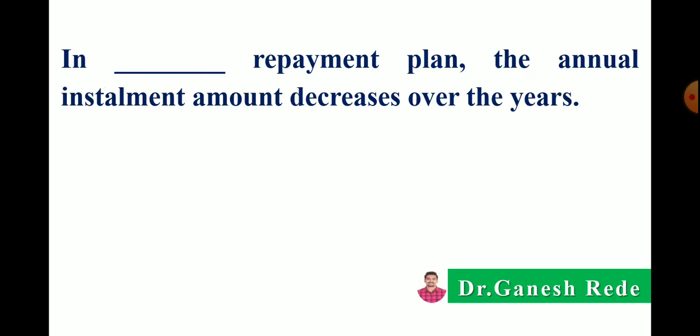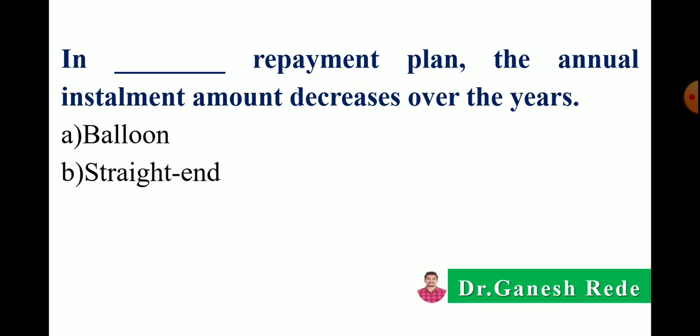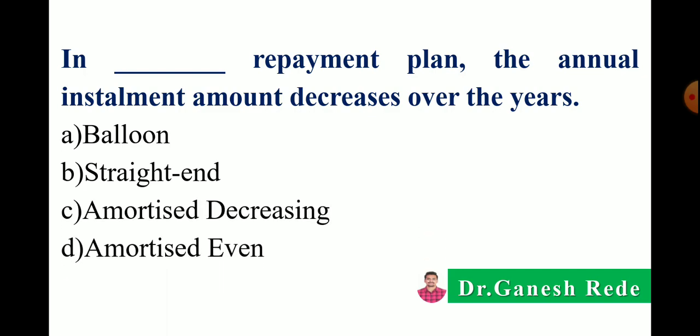Then next, in a dash dash repayment plan, the annual installment amount decreases over the years. Options: in a balloon, in a straight end, in an amortized decreasing, or in an amortized even.